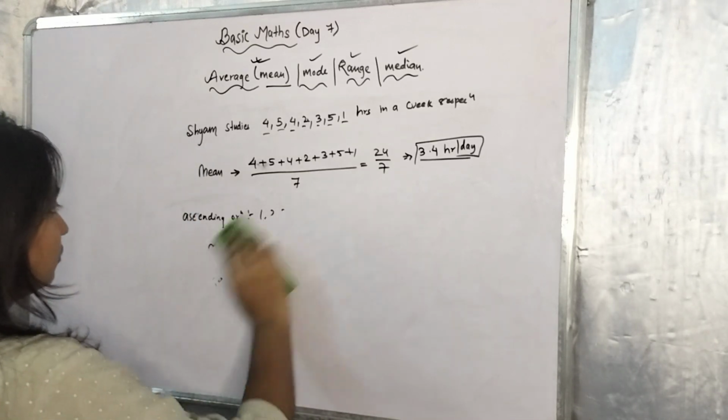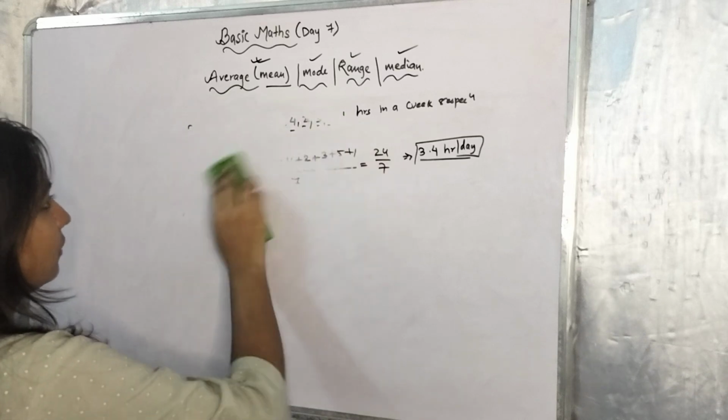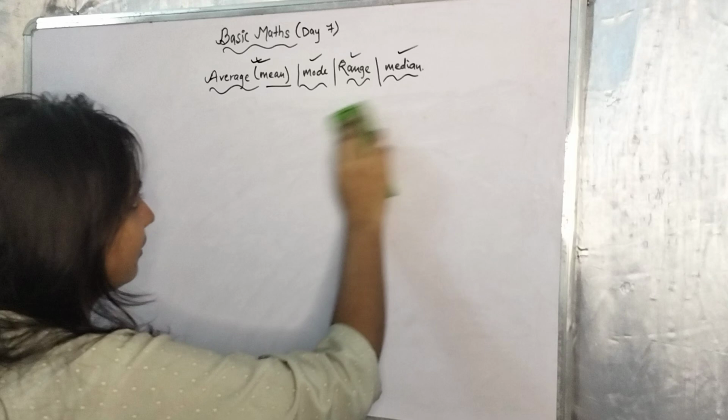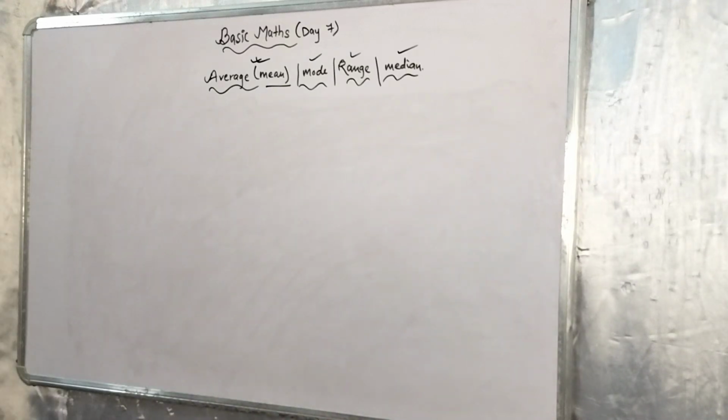Now, as in every class I teach you a very important question or one bonus tip.